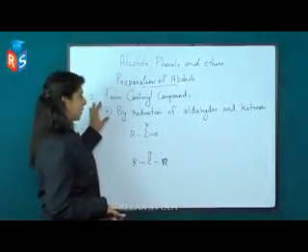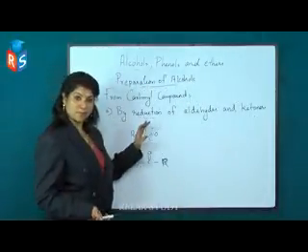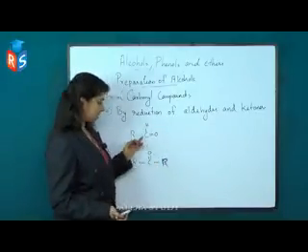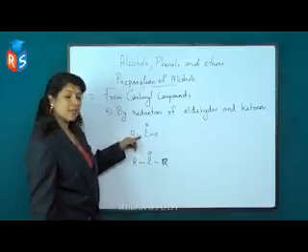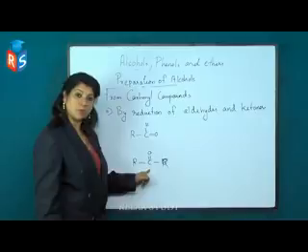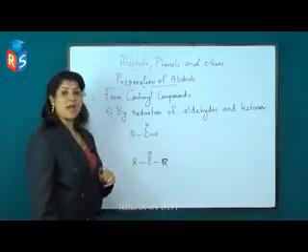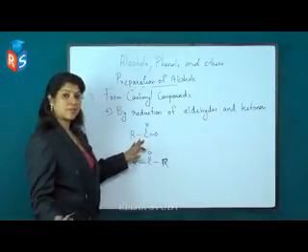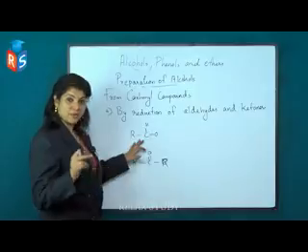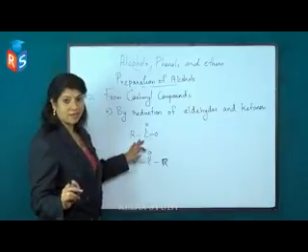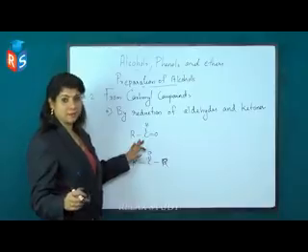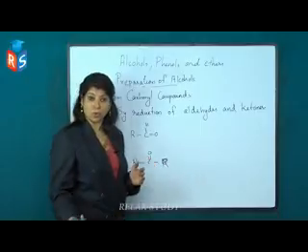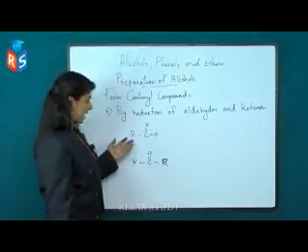Next, preparation from carbonyl compounds. Carbonyl compounds means carbon possesses a double bond, carbon double bond O. These two are carbonyl compounds. One is aldehyde, CHO group, and the other one is ketone, possessing a CO group. Here, by reduction of aldehydes and ketones, we will get alcohol. Addition of hydrogen is called reduction, which takes place in the presence of a catalyst such as palladium or nickel. Sodium borohydride or lithium aluminum hydride can also be used as a reducing agent here.